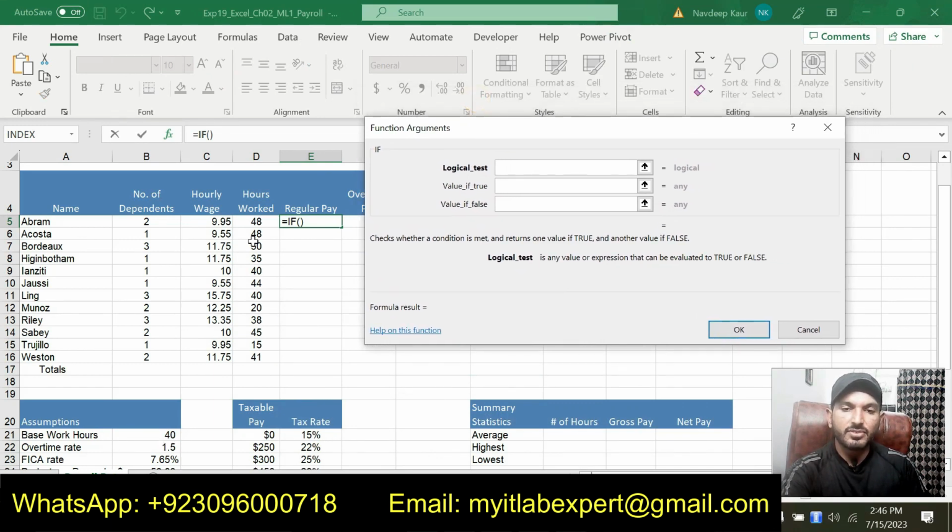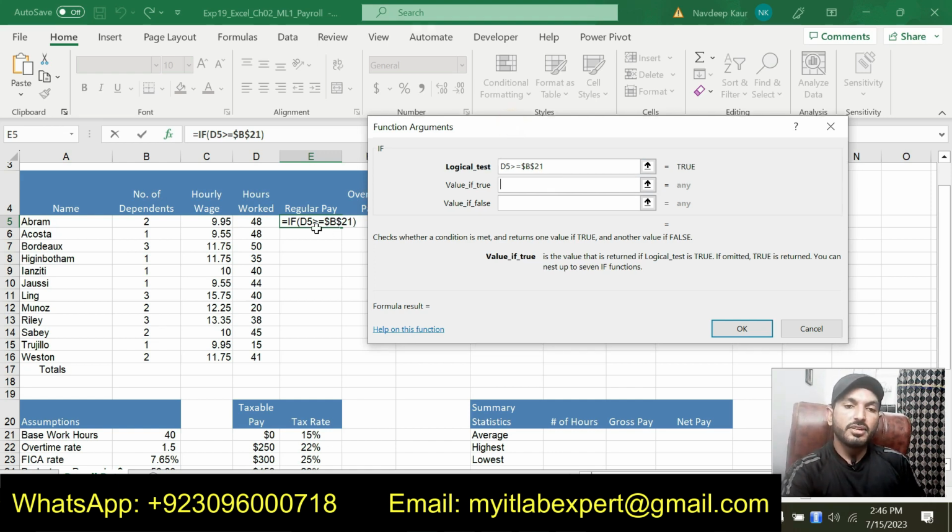So our logical test will be if D5 is greater than or equal to base work hours. We will make it an absolute cell reference by typing a dollar sign before B and before 21. So this is our first condition. If D5 is greater than or equal to B21, then our regular pay will be